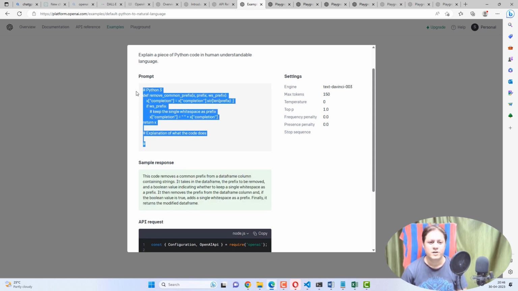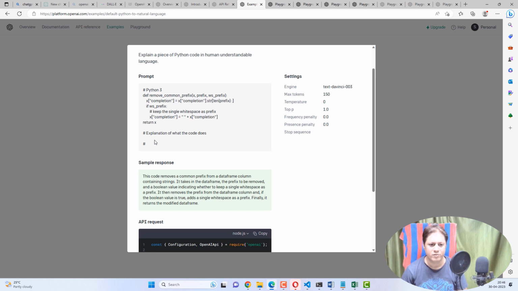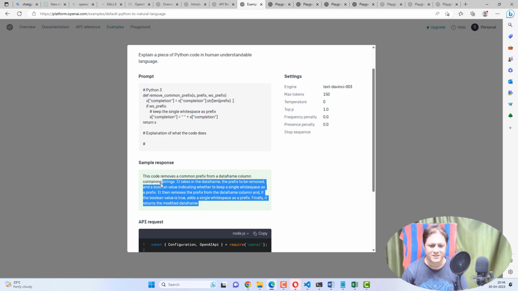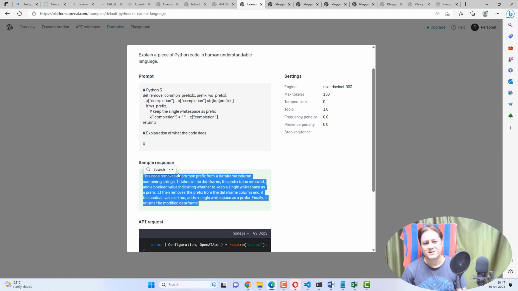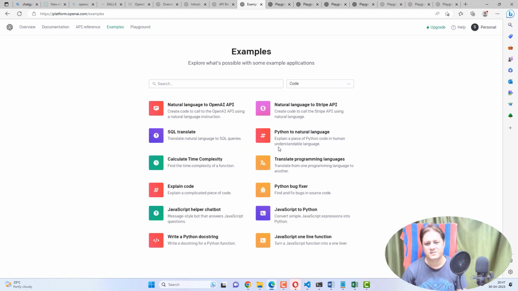Okay, this is the code. For understanding this code, a person must be a developer or coder, or at least have some technical background. But to understand this explanation, a person should not need to be anybody special, right? So let's say you have some code but you don't know what it is doing. You can copy paste that code and ask ChatGPT to explain it to you. So it will explain accordingly. Let's move on to the next category, next example.